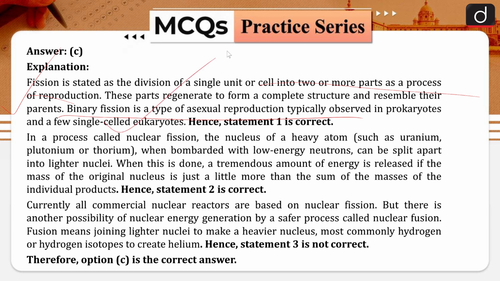So here they have pointed out the difference between the prokaryotes and eukaryotes. Binary fission is a type of asexual reproduction observed in prokaryotes and single-celled eukaryotes.